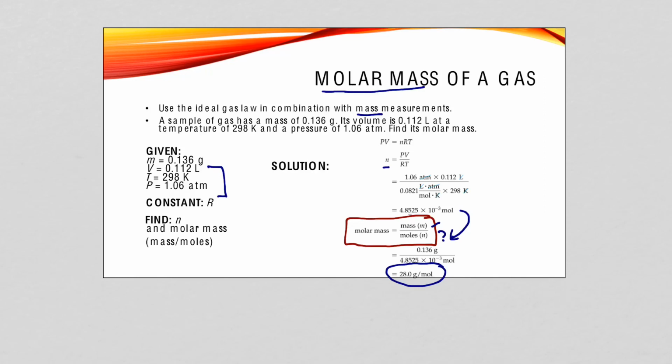So this kind of problem doesn't tell us what the gas is directly, but it gives us a pretty good idea of what some of the probable gases might be, because now we know that it has a molar mass of 28 grams per mole.